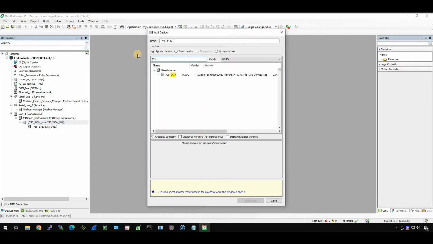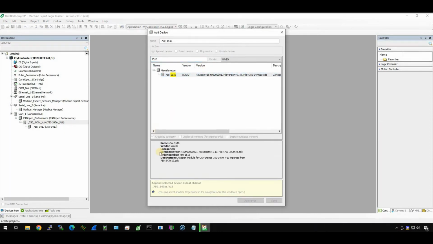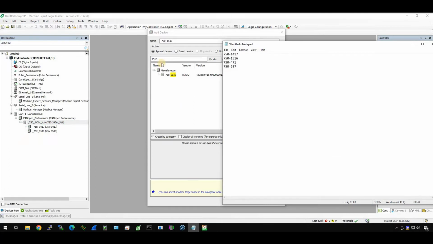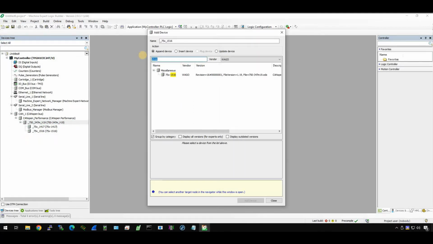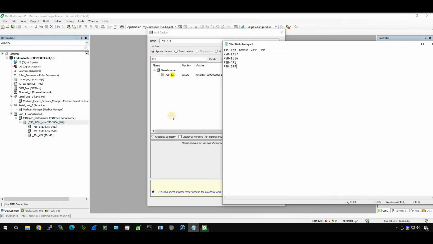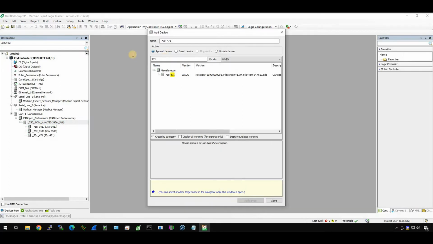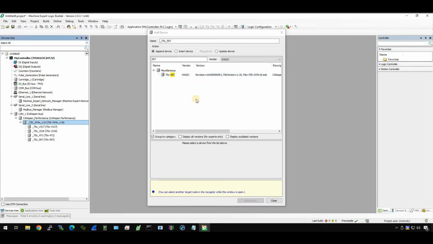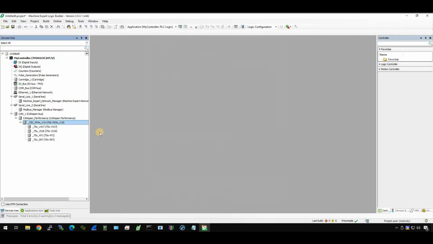The same thing, easy. The next one is 471, insert it, and the last one is 597. Okay, you have configured all the I/O slots that are installed in your CANOPEN coupler. Now we can close the window.